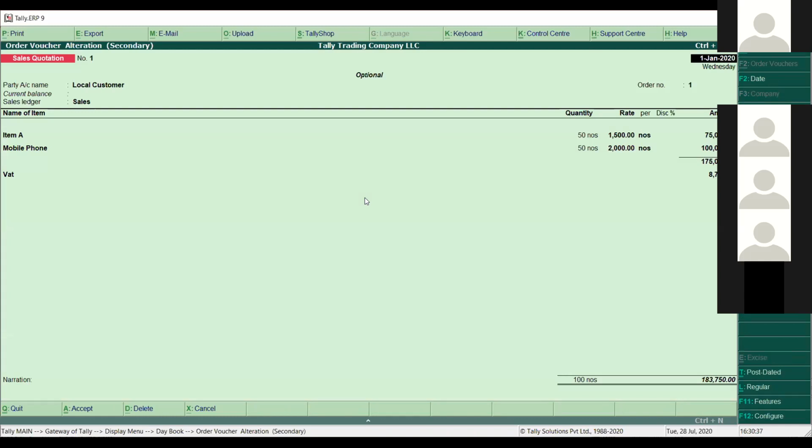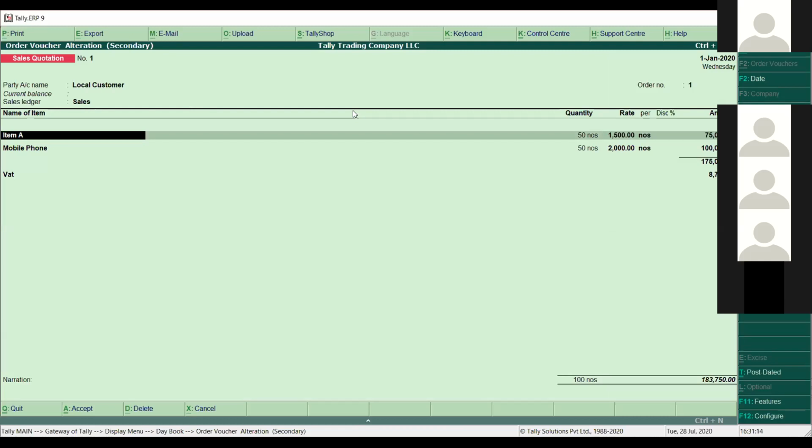So what is the next step to convert this sale quotation to a sale order? I simply click this button in the right corner called Regular. I have to make this voucher a regular one because before it was just an optional voucher. It's also mentioned here as optional voucher in the title screen, because it does not impact my accounting and inventory. So if I want to convert this sale quotation to a sale order, I simply click on this button, Control L or Regular. It will remove the optional tag from there, and you can simply press enter,